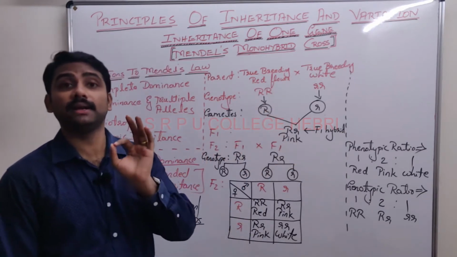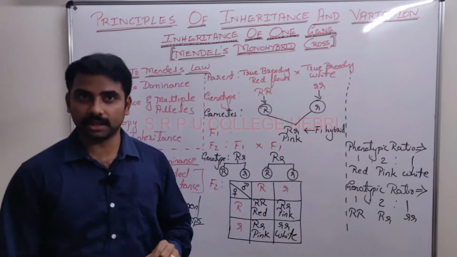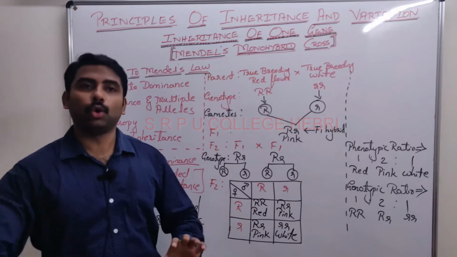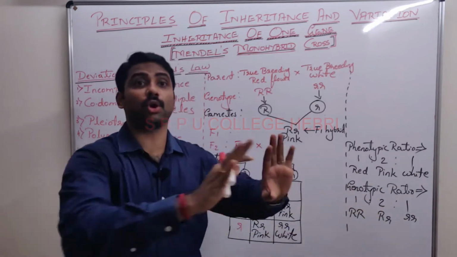This is the standard definition which was even asked in the 2018 board exam, a 1 mark question. Don't simply write that one is not completely dominant over the other is called incomplete dominance.